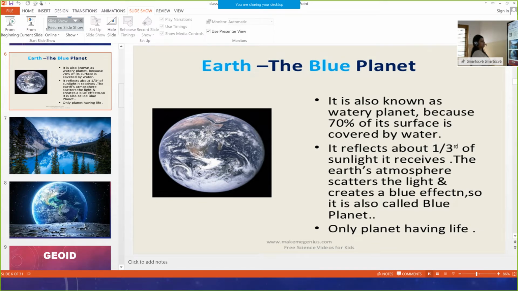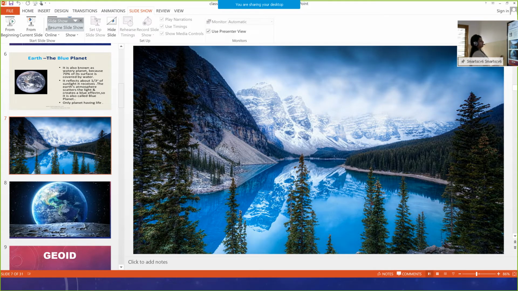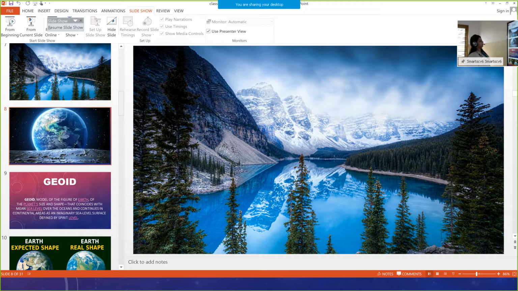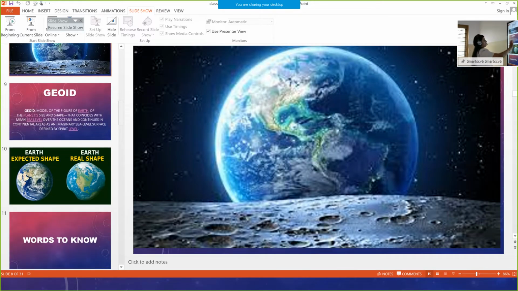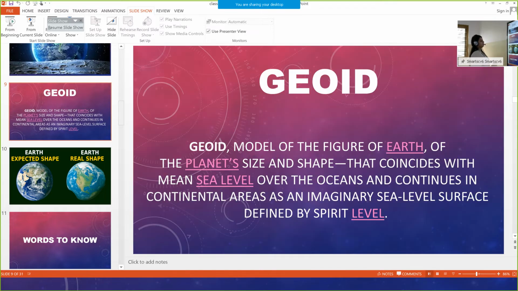You can see the image. Next image. Okay. Geoid. Geoid model of the figure of the earth, or shape of the earth, of the planet, size and shape that coincides with mean sea level over the oceans and continues in continental areas as an imaginary sea level surface defined by spirit level.